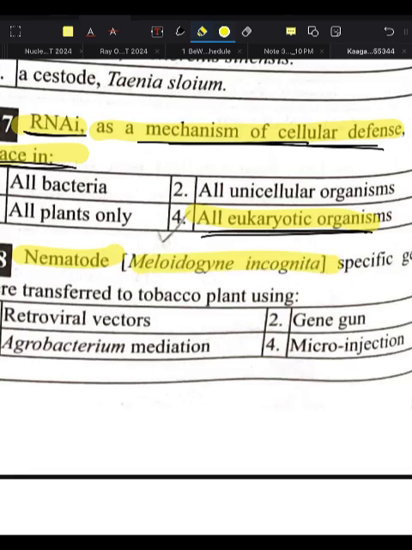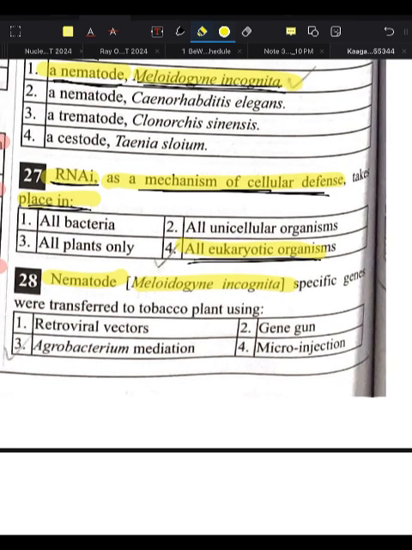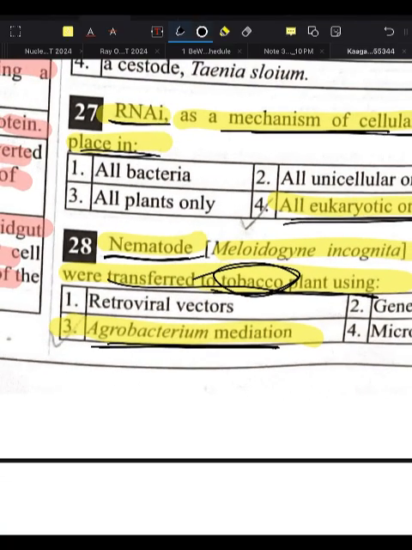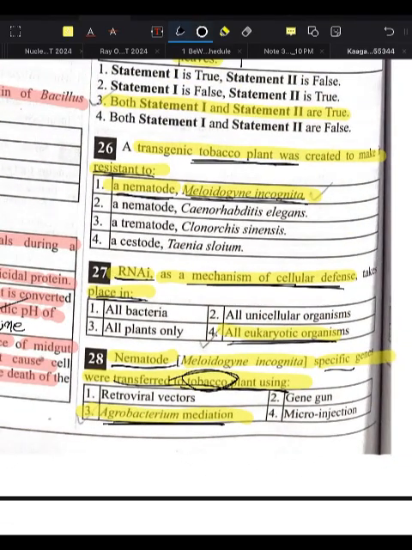The nematode Meloidogyne incognita specific genes were transferred to the tobacco plant using what? Using Agrobacterium mediation. These were transferred to the tobacco plant using Agrobacterium mediation.